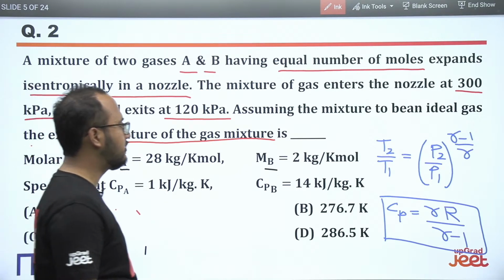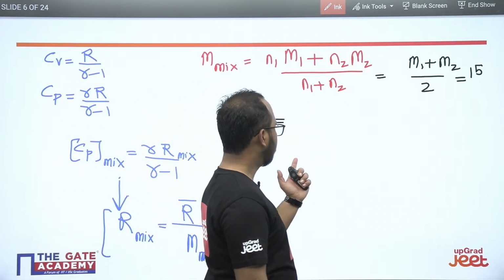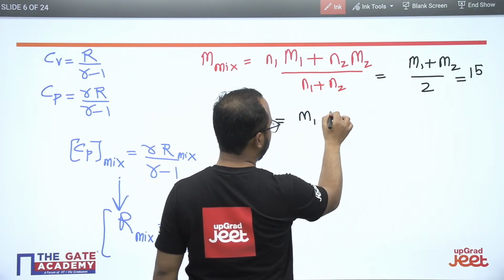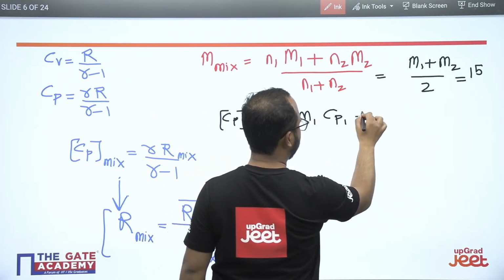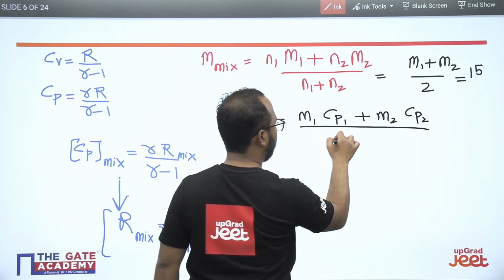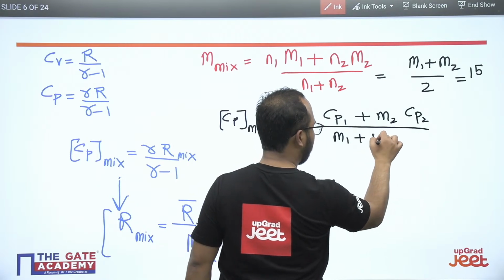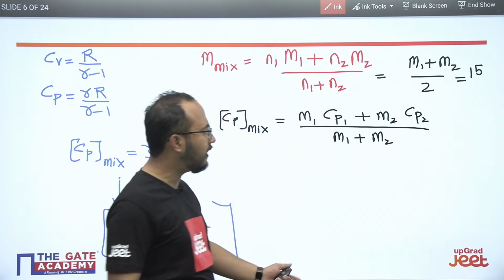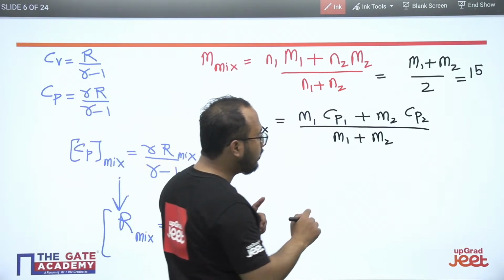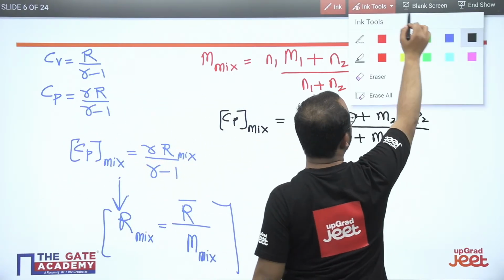Please calculate fast. Okay. CP mixture: the formula will be like this, (M1 CP1 plus M2 CP2) upon (M1 plus M2). But you will be wondering what the values of M1 and M2 are, because they didn't mention the masses. So how can we use the value of M1 or M2?